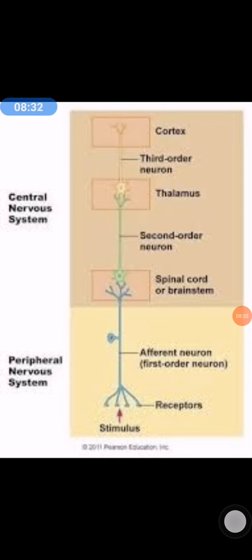Pyramidal cells and their axons up to the anterior horn cell of spinal cord are known as upper motor neurons. What is lower motor neurons? Anterior horn cells of spinal cord and their axons, and the motor neurons of cranial nerve motor nuclei and their axons in the brainstem are known as lower motor neurons.